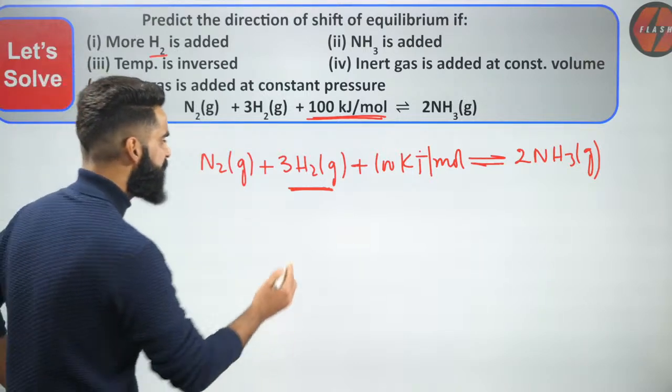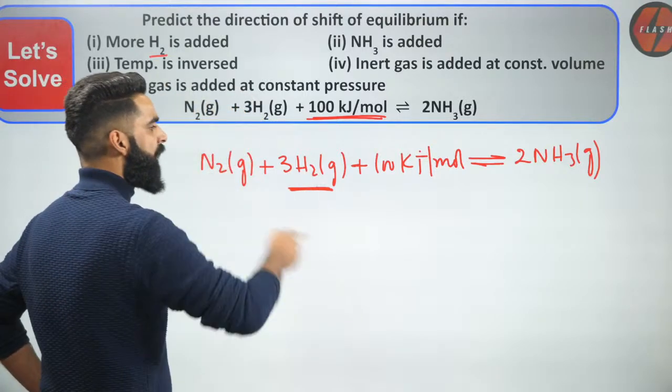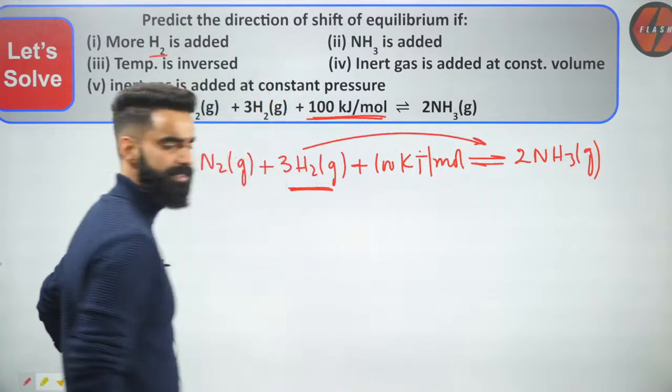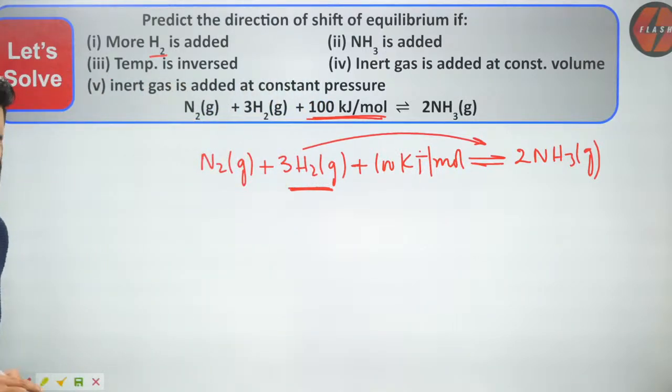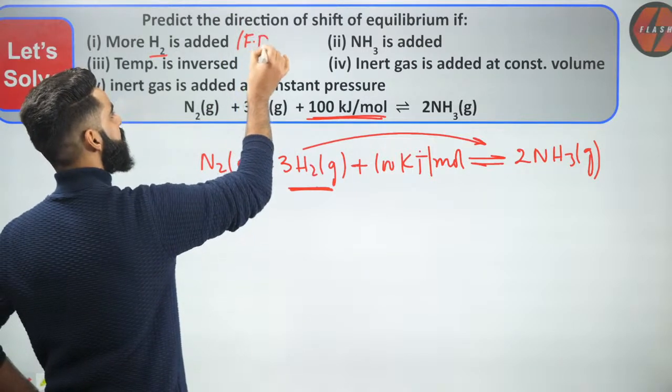Yes, very simple. If I try to increase the amount of H2, equilibrium will try to decrease it. How will it be decreasing it? When it will make the reaction to proceed in the forward direction. So first question, equilibrium will move in the forward direction.